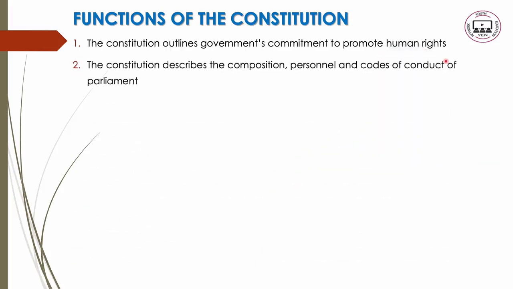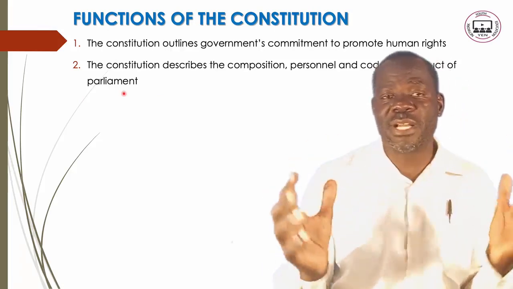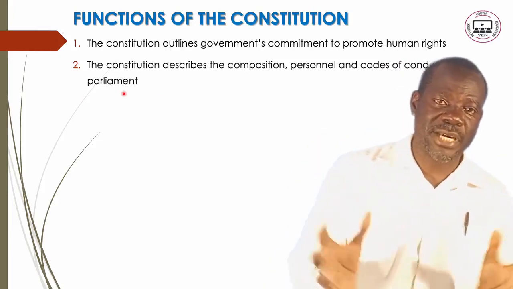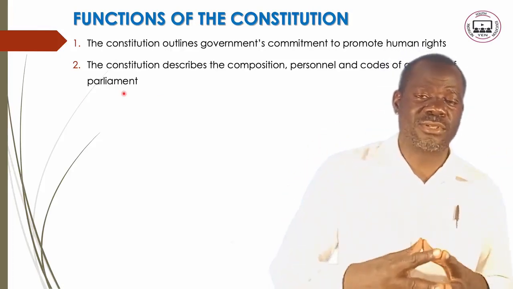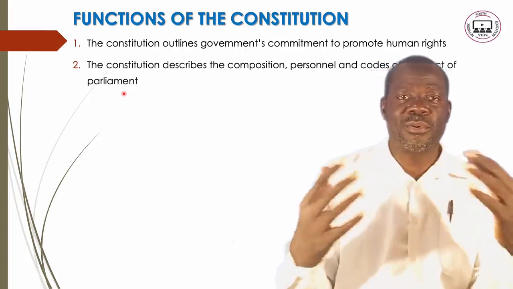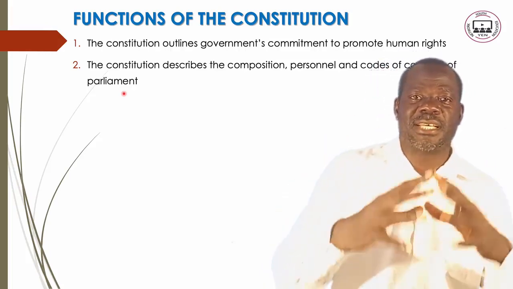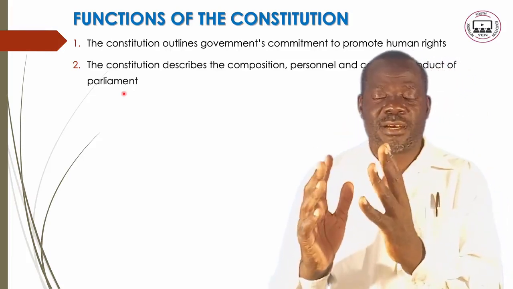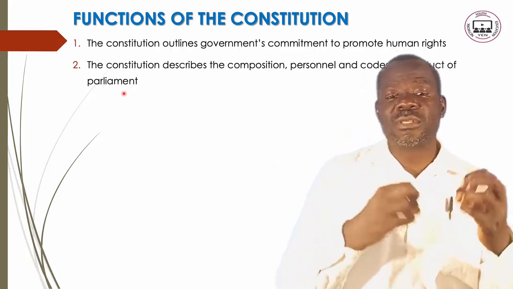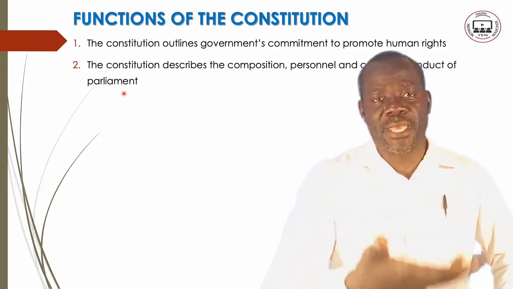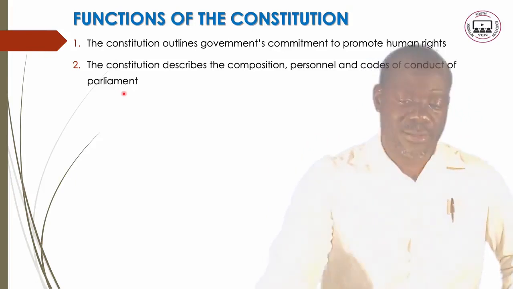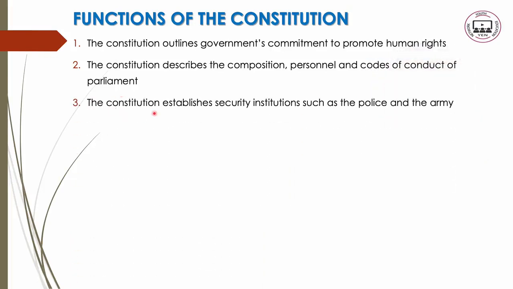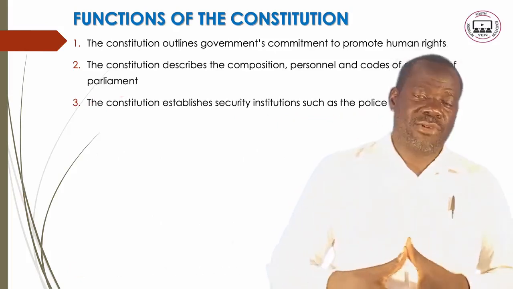And also, the constitution describes the composition, personnel, and codes of conduct of the parliament. It describes the composition of the parliament, members of the parliament. There shall be so many members of parliament according to the constitution, and the people who shall be parliamentarians shall be of this qualification, something like that. The codes of conduct, how they are supposed to behave, maybe in the parliament. And number three, the constitution establishes security institutions such as the police and the army. We have the army, we have the police.